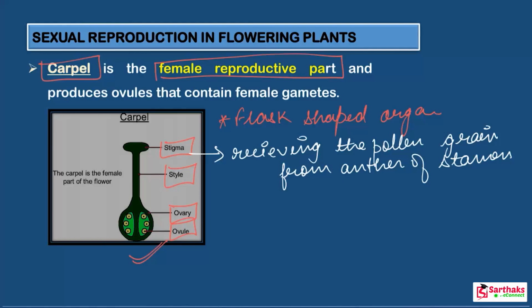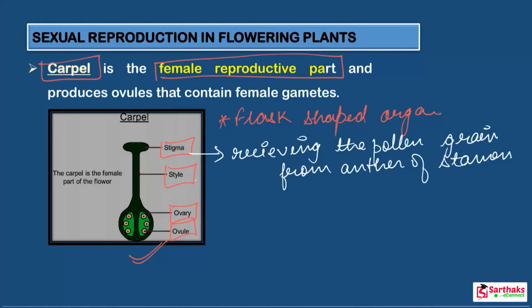Actually, the pollen is transferred from the anther to the stigma with the help of different agents such as wind, insects, water, birds, okay. When the insects sit on the anther, the pollen grains stick on their body. Then the insects transfer them, and after some time when the insects move toward the stigma, these pollen grains stick on the stigma, okay. This is how the stigma receives the pollen grain from the anther, okay.